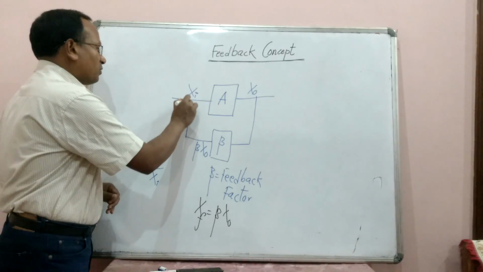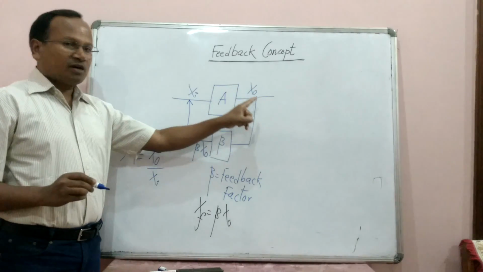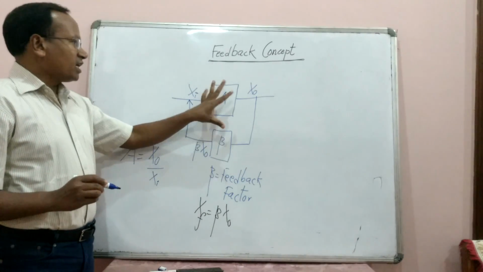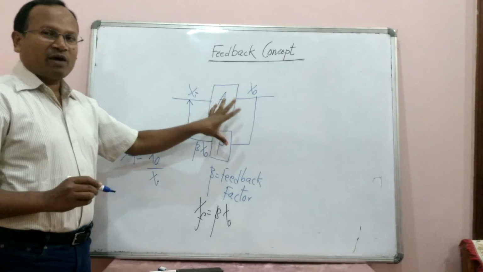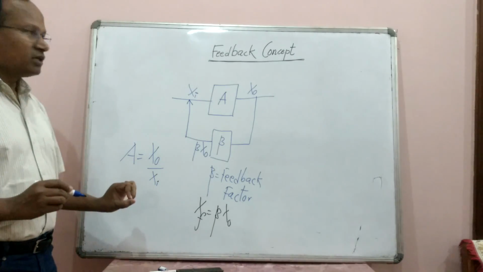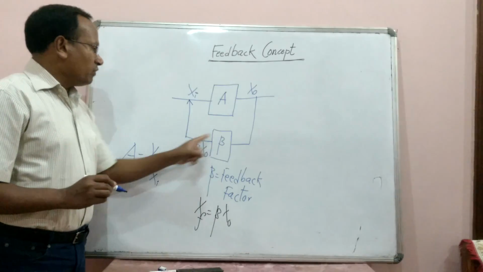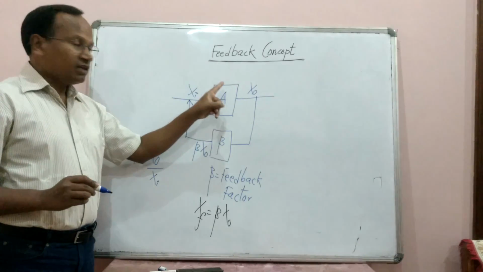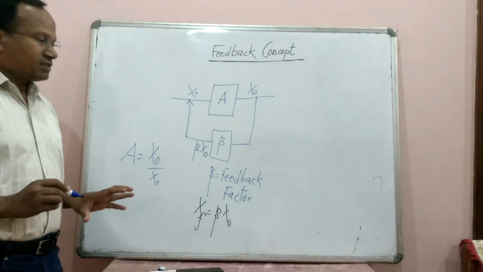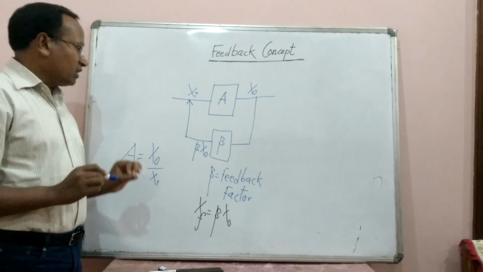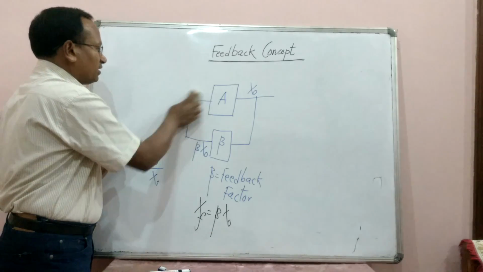And this is mixed with the input, and we can see that there is a formation of a closed loop, and therefore the gain which will come out, we will call the closed loop gain or feedback gain. And this is a simple mechanism of the feedback concept in the amplifier. So when we decide the gain after connecting this feedback loop, that gain will be called the closed loop gain or gain with feedback. How to determine that? Let us understand it here.